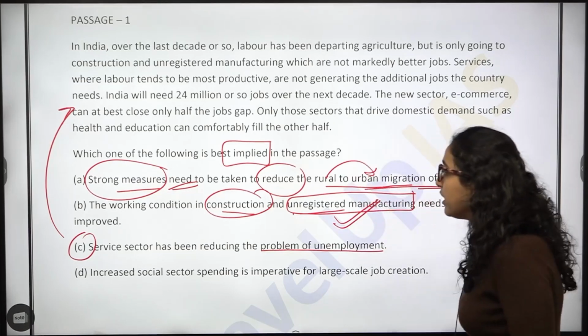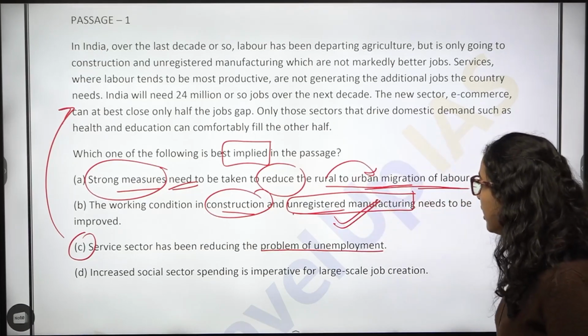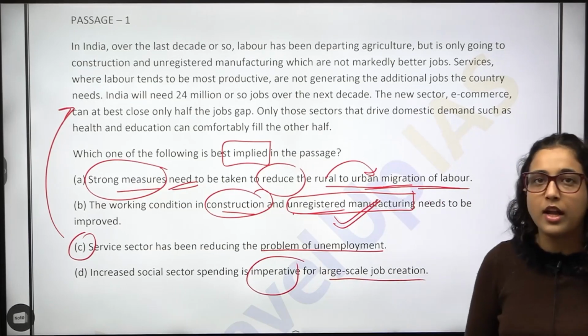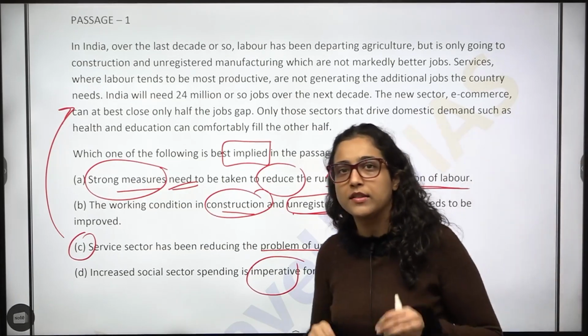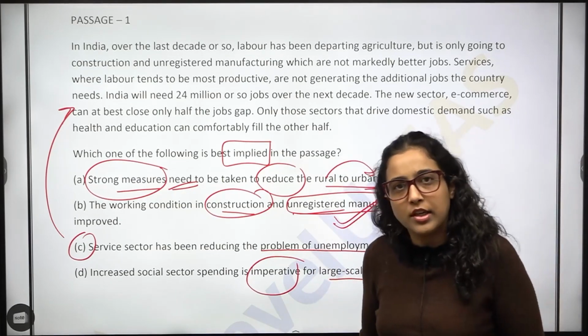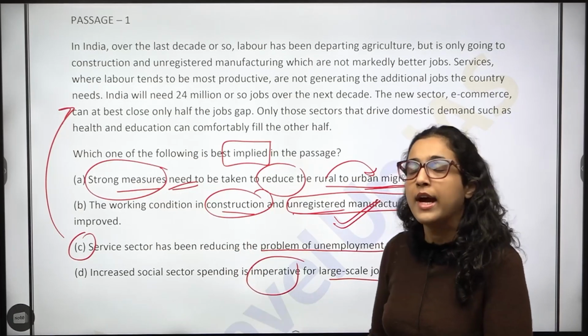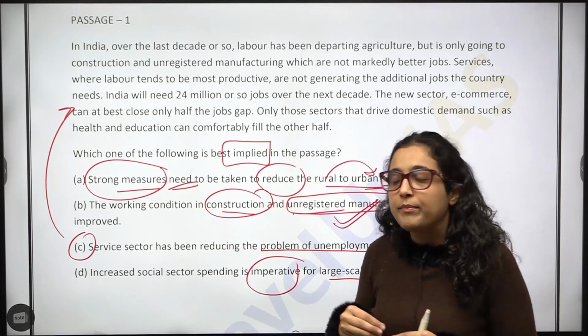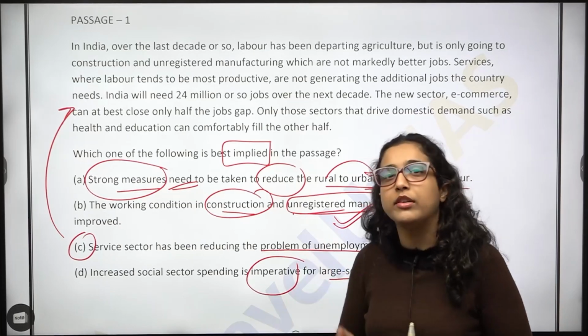ठीक है? Increase social sector spending is imperative for large scale job creation. Now, if I was an aspirant, generally अगर हम GS की बात करें, I would have said that statement D is the statement that is the most relevant one.